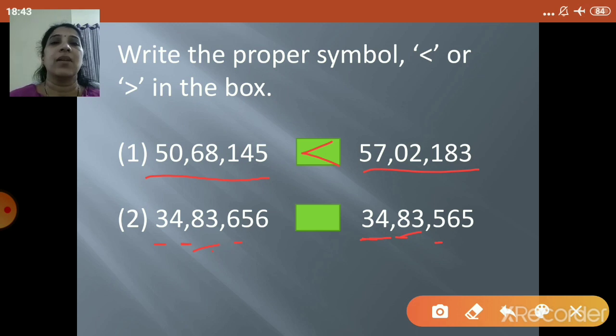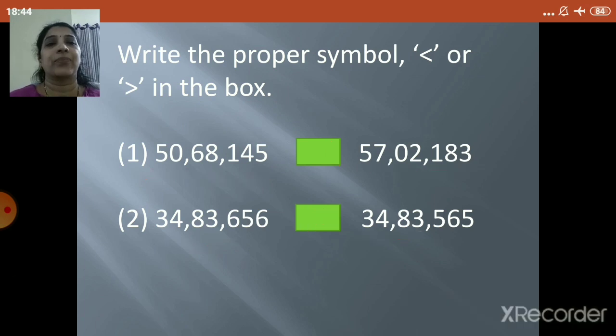So that means 34,83,656 is greater than 34,83,565. So this is the way you will do the comparison. Let's go to another example.